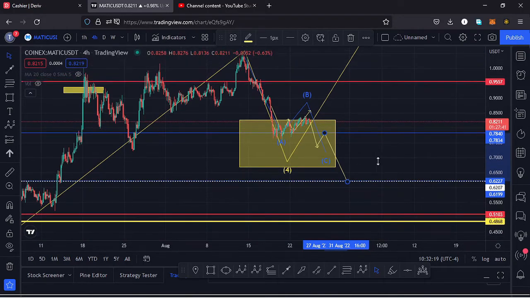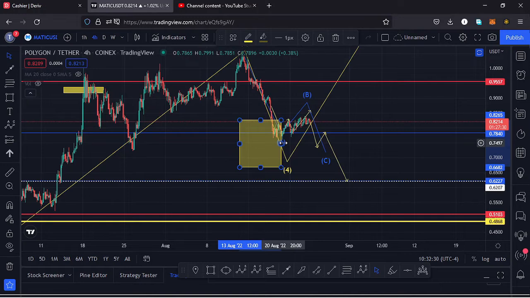And it's also possible that maybe the low for that fourth wave is in, because you can see we have done the minimum we expected that fourth wave to the lower side to do by coming down into this yellow target area.